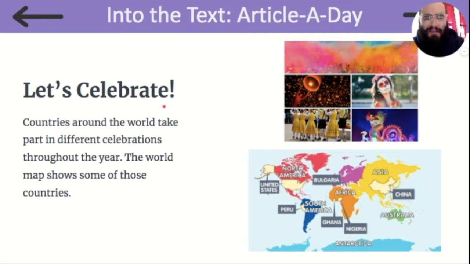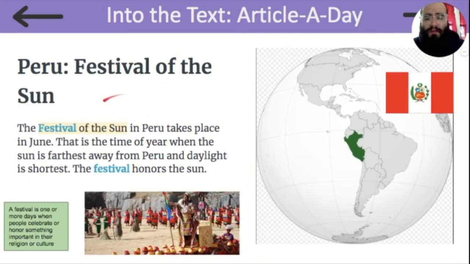Let's celebrate. Countries around the world take part in different celebrations throughout the year. Here's a picture of all the different celebrations in many different countries. The world map shows some of those countries. Look at all the different countries around the world, and we're going to learn about the celebrations in the countries that we see here. Peru, Festival of the Sun.